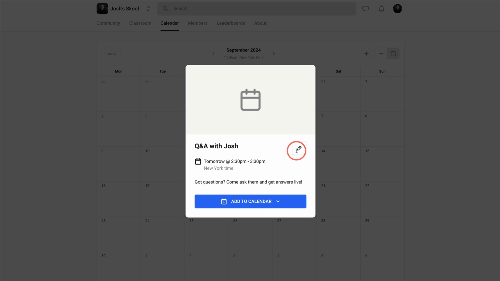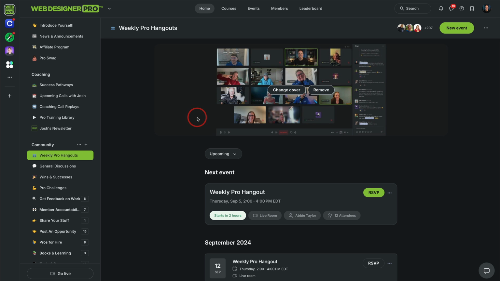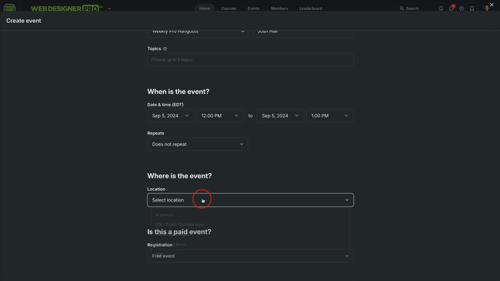Skool currently gives you the option to do locations in Zoom, Google Meet, a real address, or link to something else. And in Circle, you have a lot more options when it comes to an event. You actually create a new event, and then you can decide whether it is an in-person event or an external link. And what's going to come into play here is a native live stream or a native room. You can do all that, and it gives you the option to do a TBD as well.